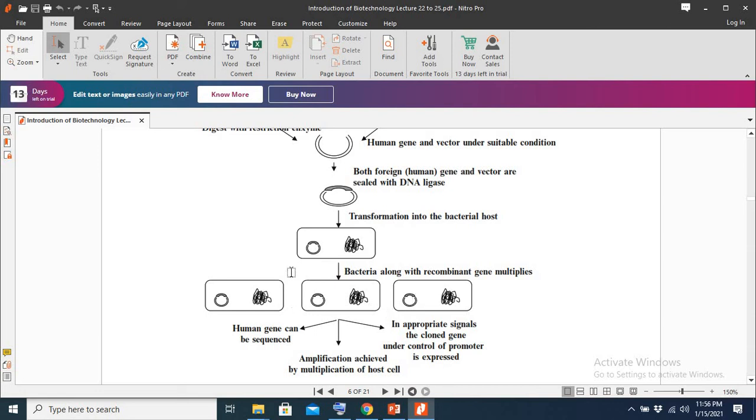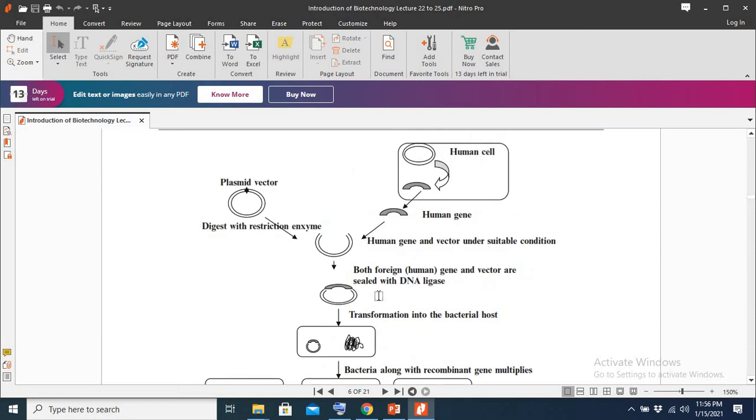So that is how, as the number of multiplications of this genetically modified plasmid increases, the production of protein will increase. That is how we would have insulin in vast quantity. This is one application of genetic engineering and biotechnology.